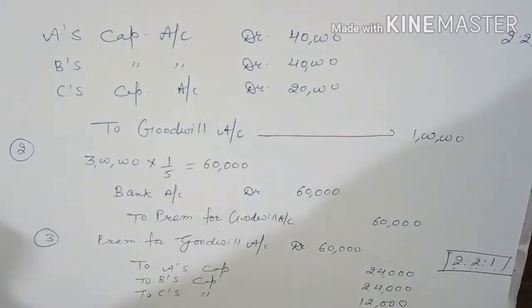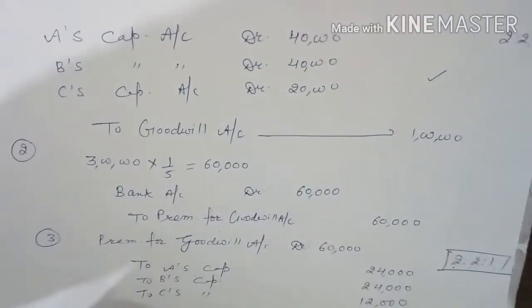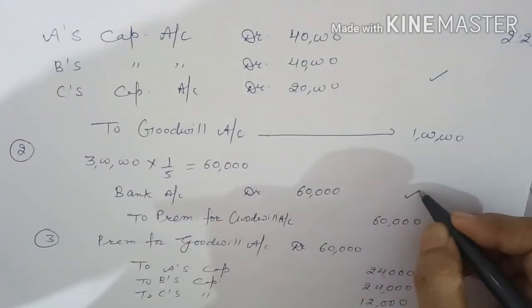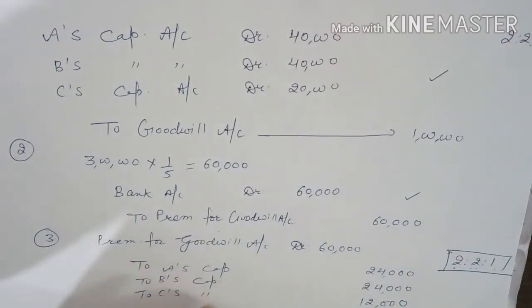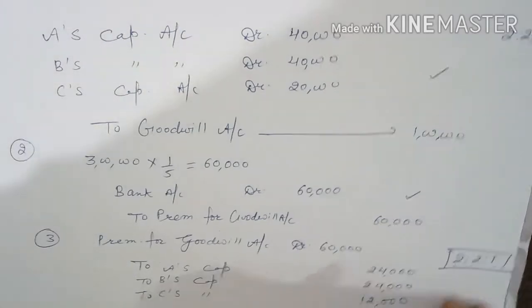So if nothing is mentioned, first you will write off the balance sheet goodwill, then you will pass the entry for the goodwill brought by the new partner. And in case A, B and C withdraw this amount of goodwill, then one more entry will be passed.